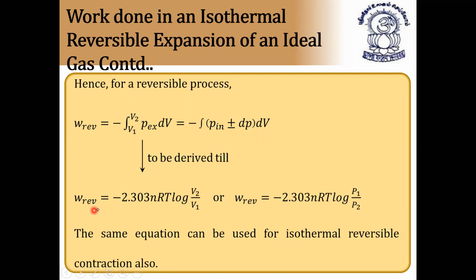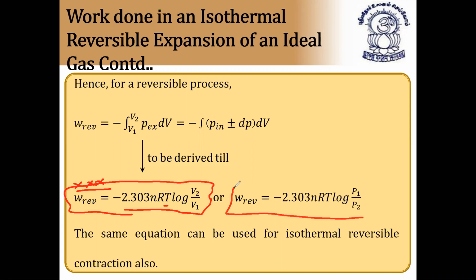Work done in a reversible isothermal process, finally we got the equation, that is minus 2.303 nRT. Very, very important formula. Work done in an isothermal reversible expansion is equal to minus 2.303 nRT log of V2 by V1. And T is constant here because it is isothermal process. Also, in terms of pressure, we can take log of P1 by P2 because pressure is proportional to 1 by V. So we can say P1 by P2, not P2 by P1. I hope it is clear.